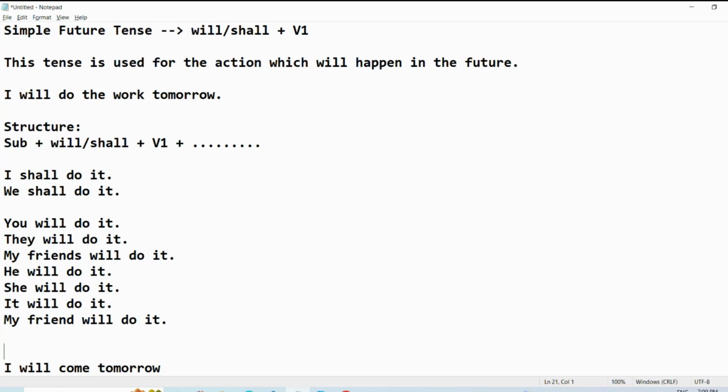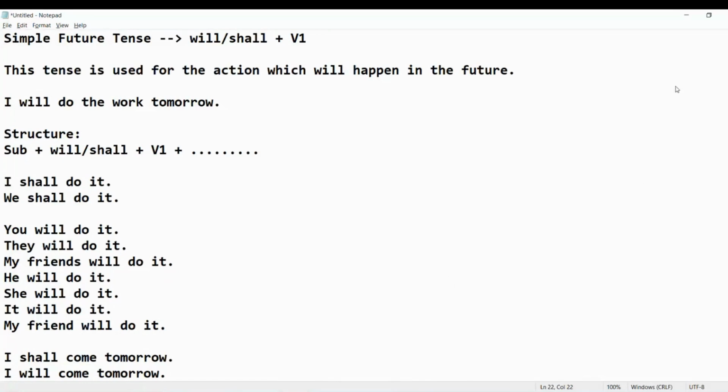Okay, with I shall come tomorrow. I shall come tomorrow. Here I have two sentences, one with will and another with shall. So I shall come tomorrow and I will come tomorrow. Here, let's see the difference. I shall come tomorrow, I will come tomorrow.